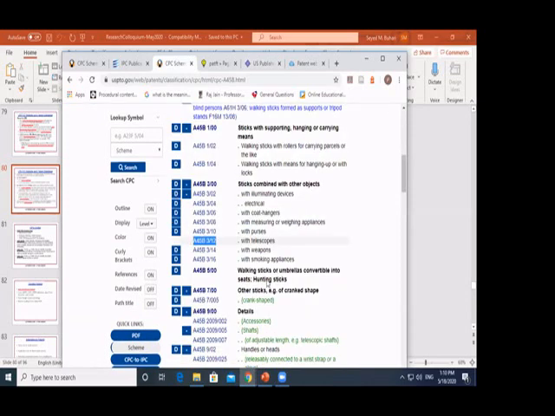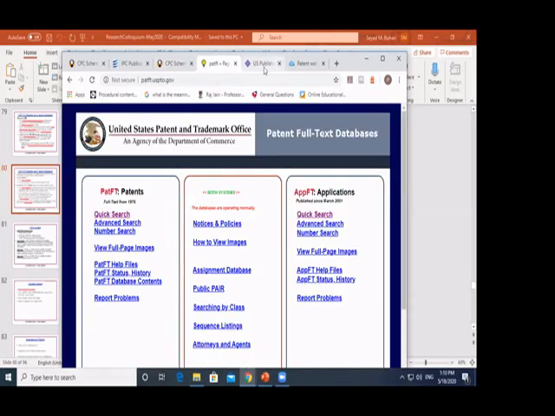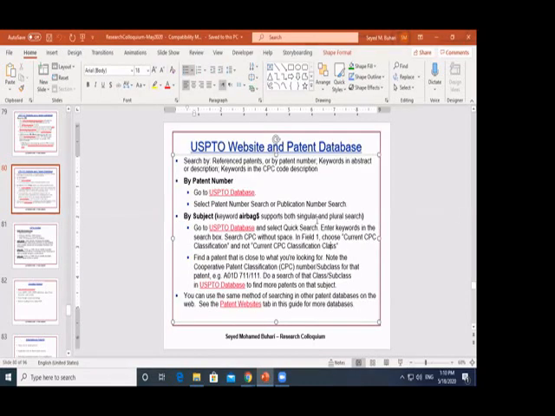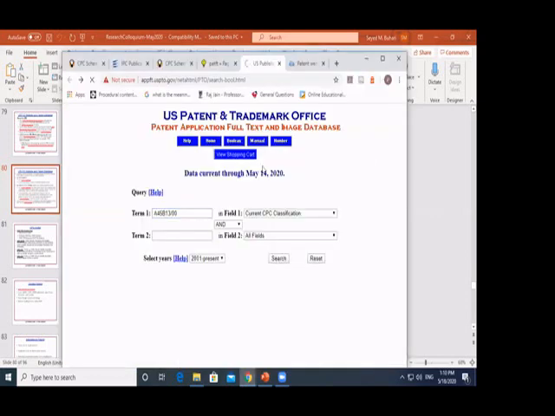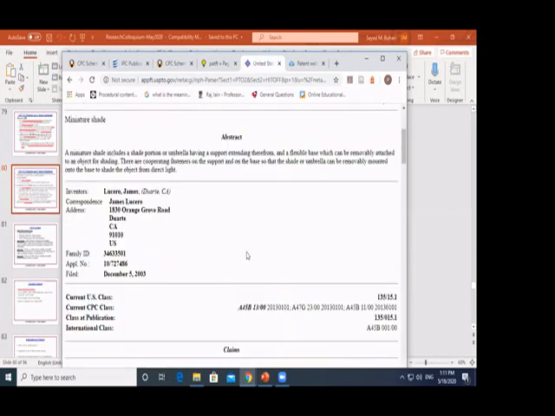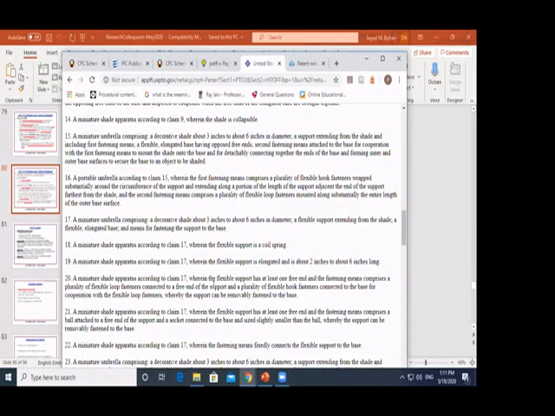Let's say I'm talking about umbrella made of papers. Copy this, go here, paste it here. Please note, don't have any space here. All right, remove the space. All this which I'm explaining to you now is mentioned here. It is clearly written here: search CPC without space, select this, and so on and so forth. If you follow the process, it's clear. You search, now you'll get the details. See, it gives me clearly the applied one, and this is the one. I can see what their claims are, how it is relevant to me, and then I will decide.